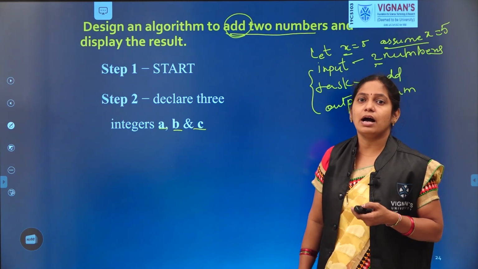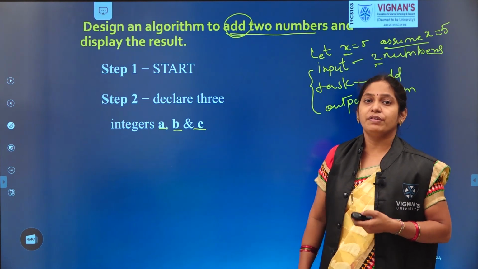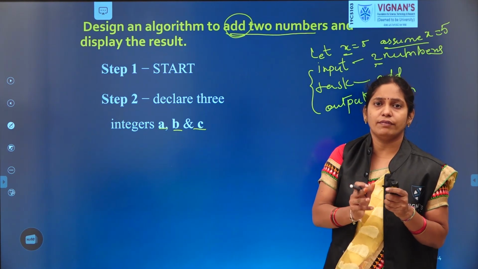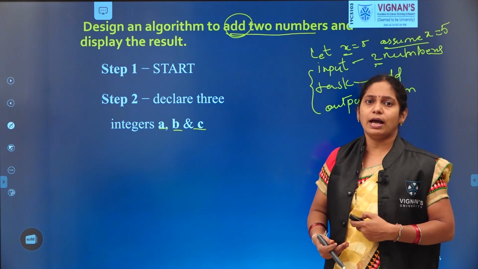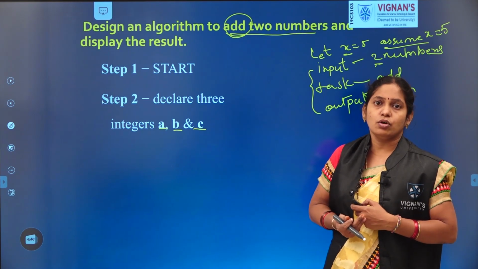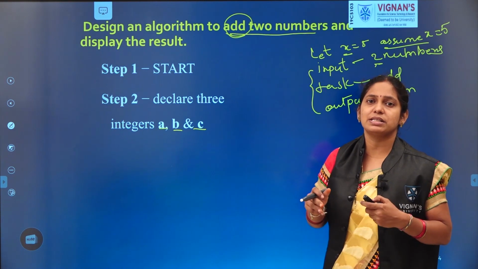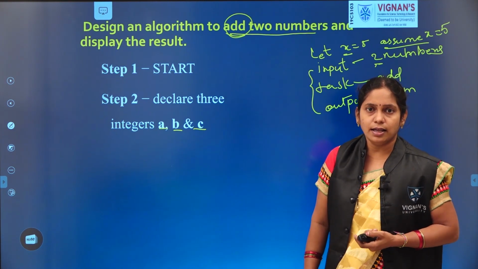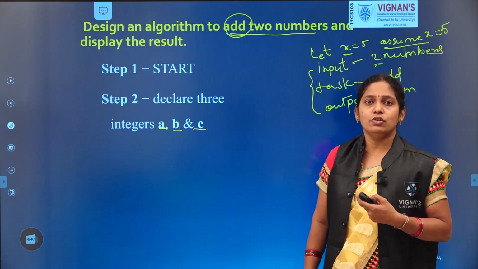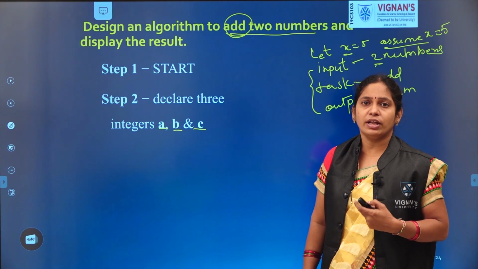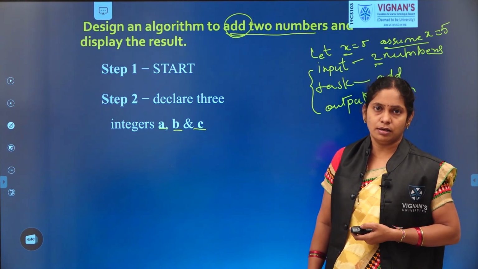That we take as a variable. If we want to use a value in the problem, we should assign that value to one of the variables. So wherever we need that value, in place of that value, we'll take that variable name. So wherever you want to use the value 5, instead of using a 5, there we simply represent x. Similarly, in programming also, while using a value in a program, instead of taking that value directly, we assign a name to that, which we call a variable.